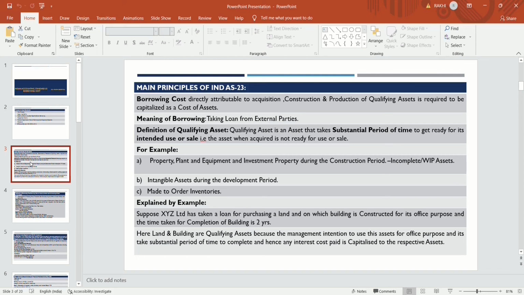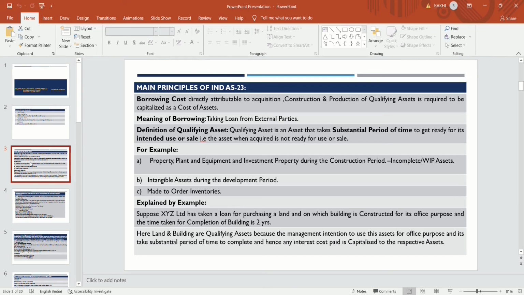But Ind AS 23 is silent about this and does not define substantial period of time. So management has to take a decision according to its policy and requirement. They may take 3 months or 6 months, and consider accordingly.